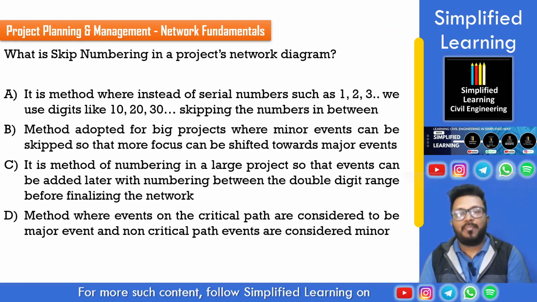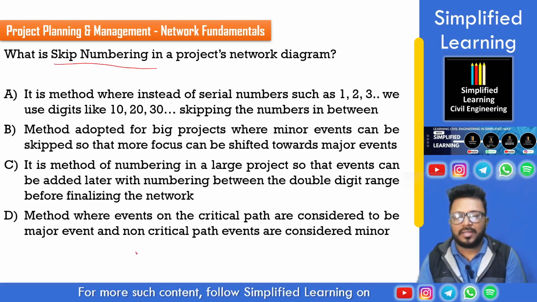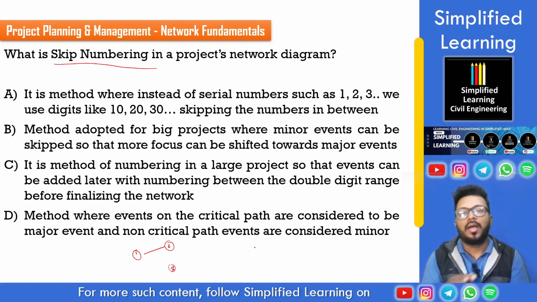What is skip numbering in a network diagram? Whenever we are looking at a network diagram, it generally starts with, let's say, 1, then 2, 3, 4, and so on. But if the project is large and we come to know that later in the project some activities or events need to be added, modifications have a lot of scope in a large project diagram.